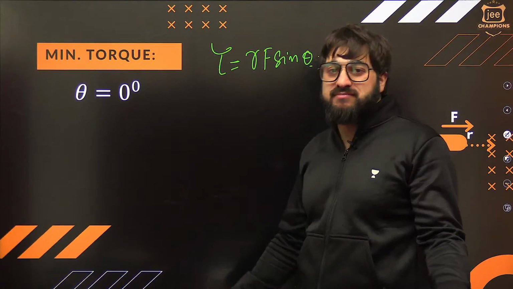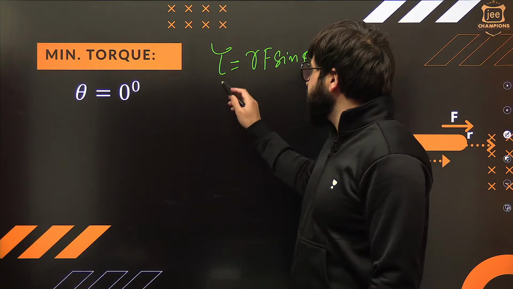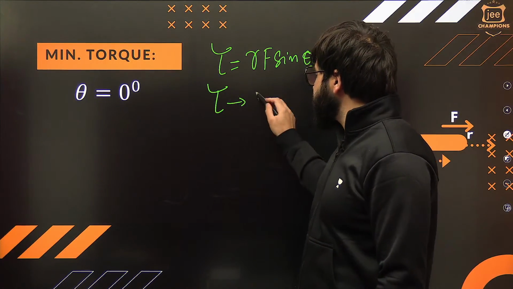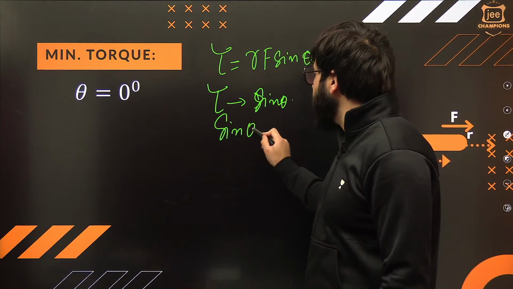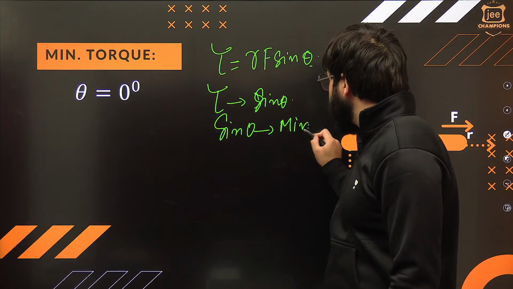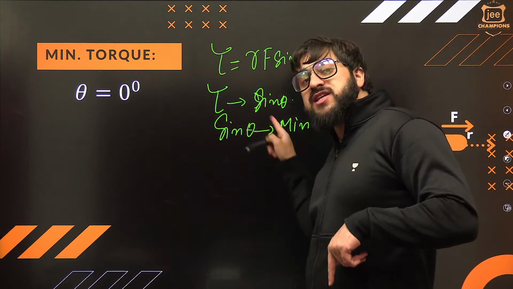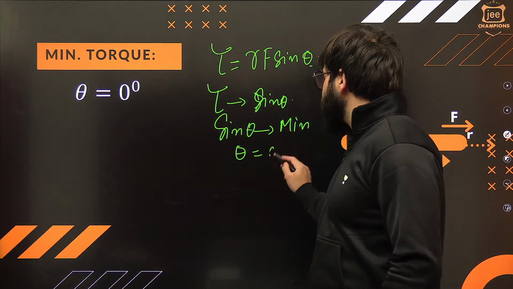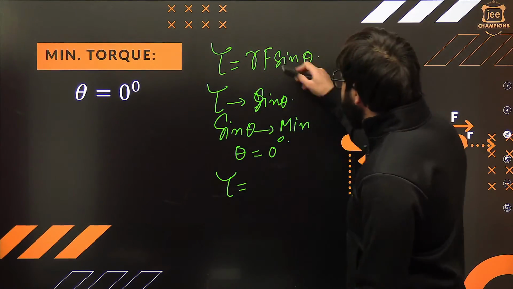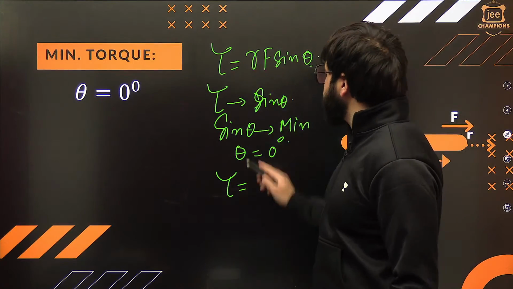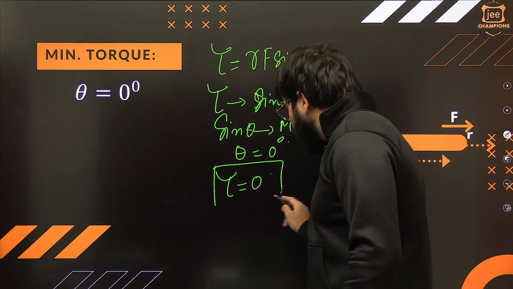What is the minimum value of sine? You will say 0. So torque depends upon sine theta, and sine 0 is 0, so torque will be exactly 0 in that case.